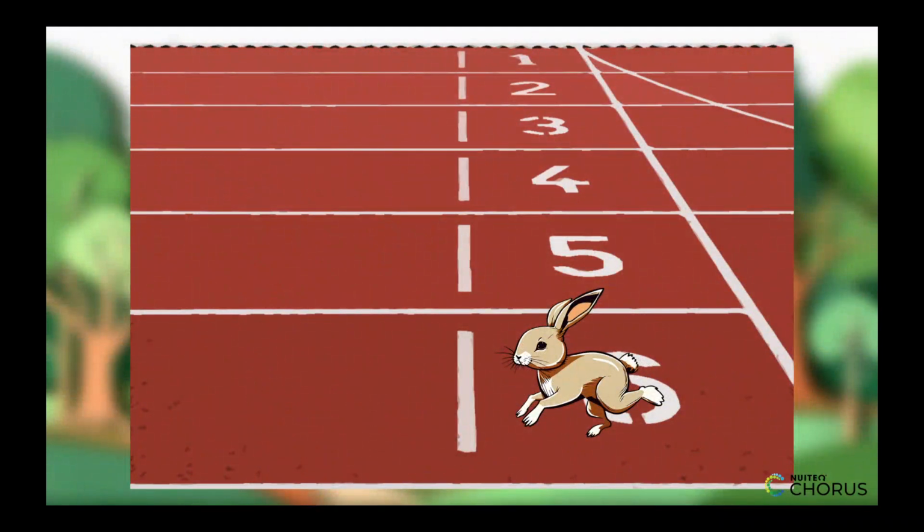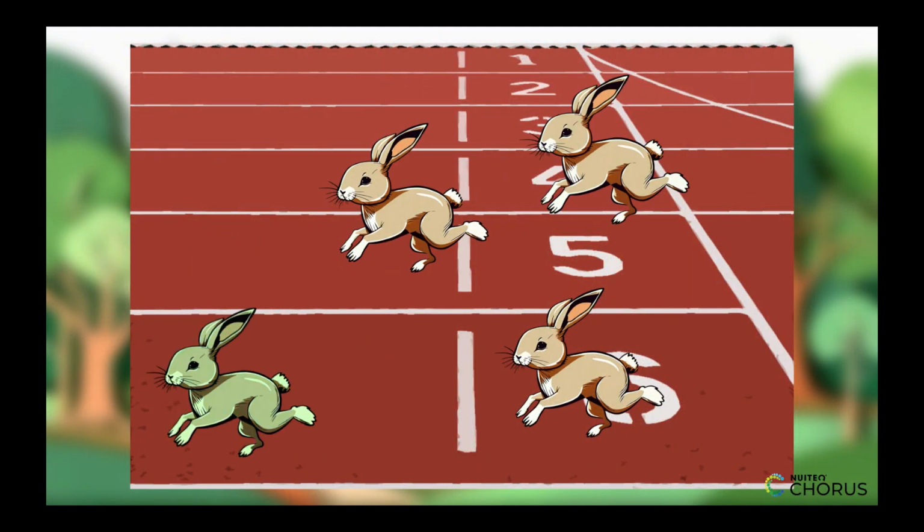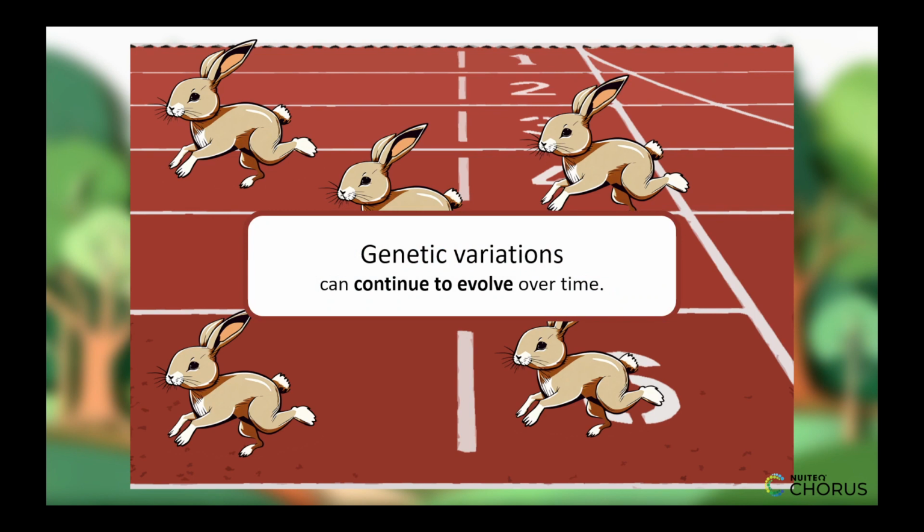Over time, these advantageous traits can become more common in a population, as individuals with those traits are more likely to survive and pass them on to their offspring. It's important to note that genetic variations can continue to evolve over time, as environmental changes can shift which traits are advantageous.